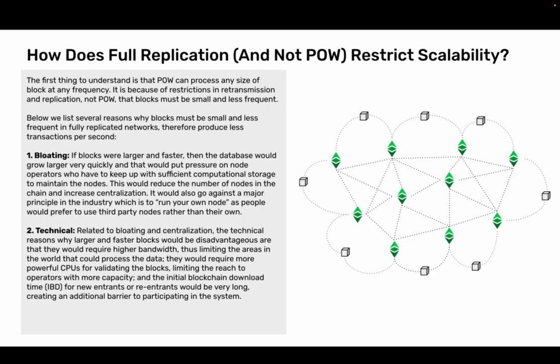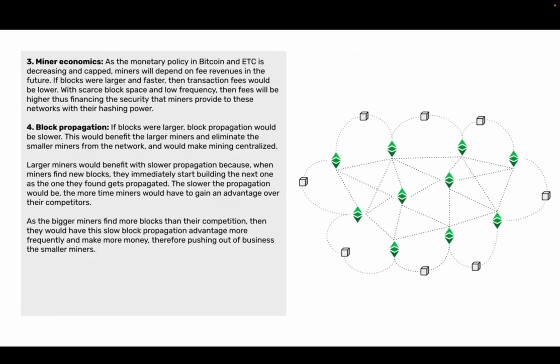2. Technical. Related to bloating and centralization, the technical reasons why larger and faster blocks would be disadvantageous are that they would require higher bandwidth, thus limiting the areas in the world that could process the data. They would require more powerful CPUs for validating the blocks, limiting the reach to operators with more capacity. And the initial blockchain download time, or IBD, for new entrants or re-entrants would be very long, creating an additional barrier to participating in the system.